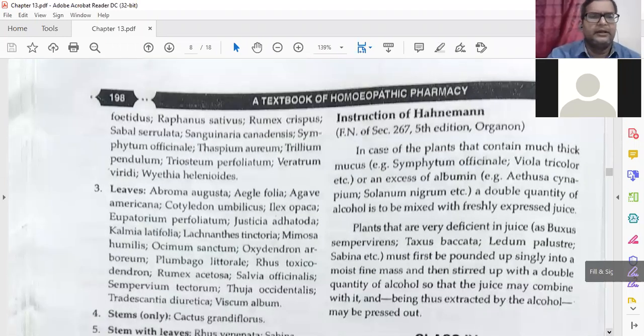Then Raphanus sativus, which you already know. Rumex is there. Leaves are also used: Abroma augusta, Aquifolium.